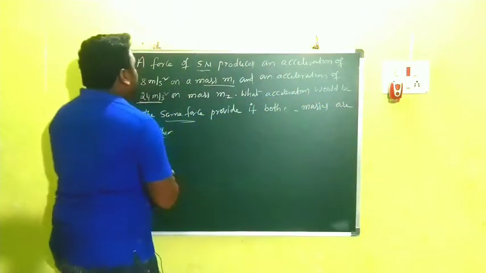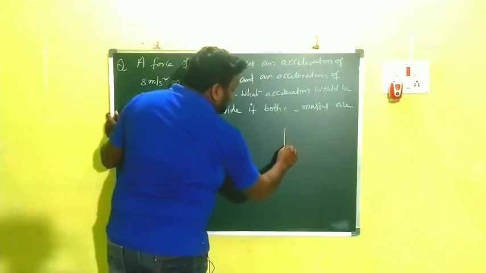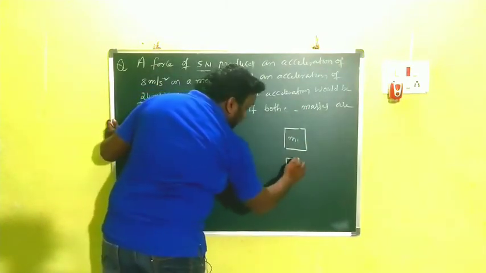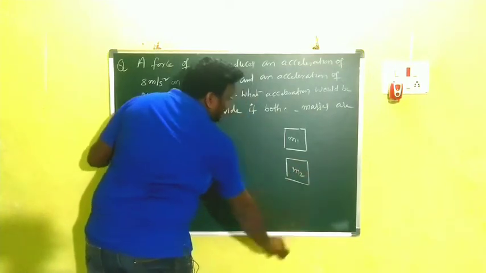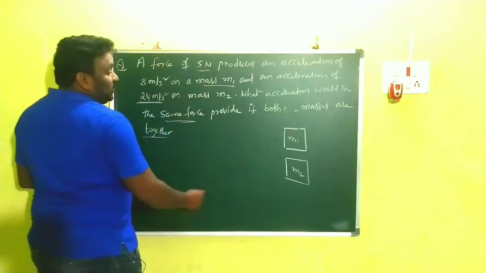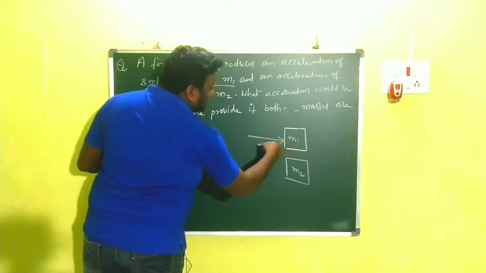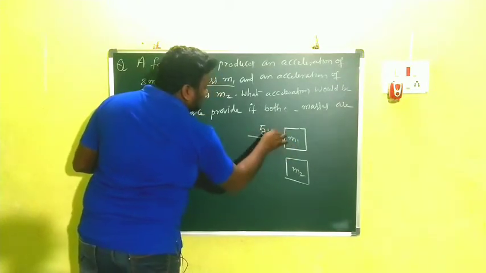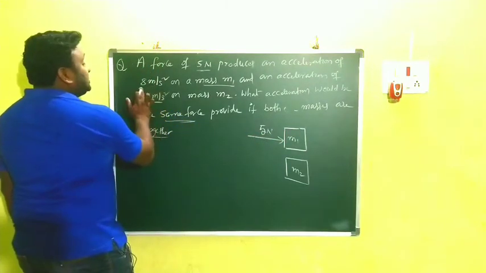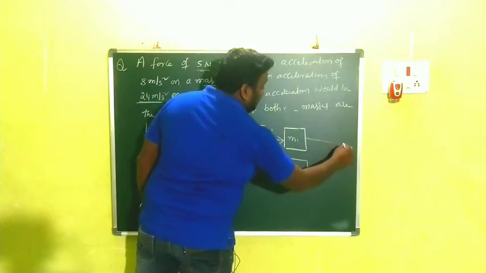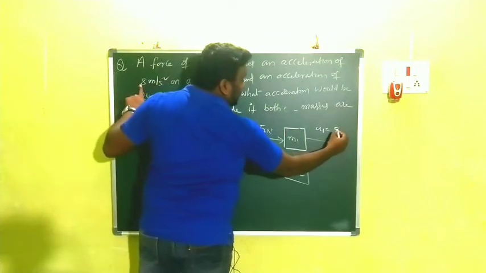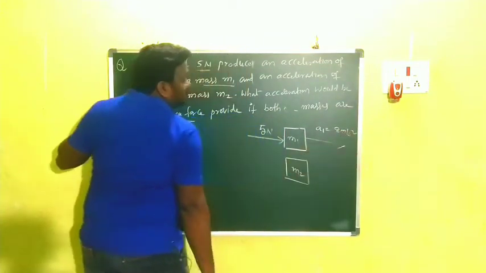In that problem, we are taking two bodies. This is the first body of mass m1 and this is the second body of mass m2. Clear? A force of 5 newtons produced, that means we applied some force on the first body. How much? 5 newtons. When we apply the 5 newtons force on m1, the body is accelerated with an acceleration of how much? 8 meter per second square.